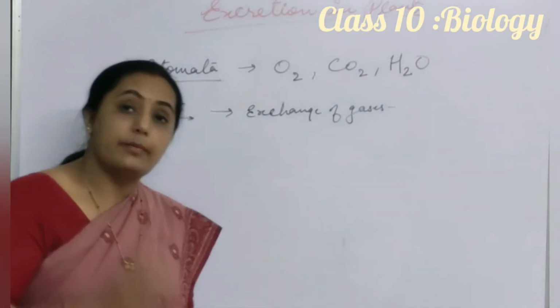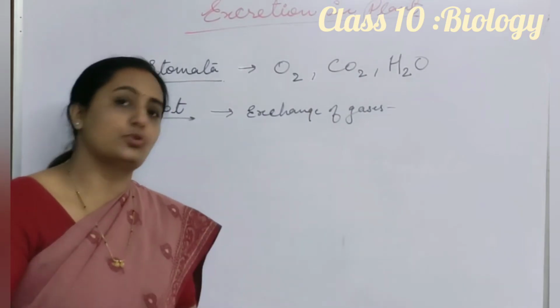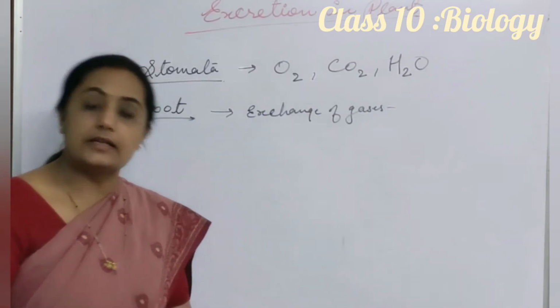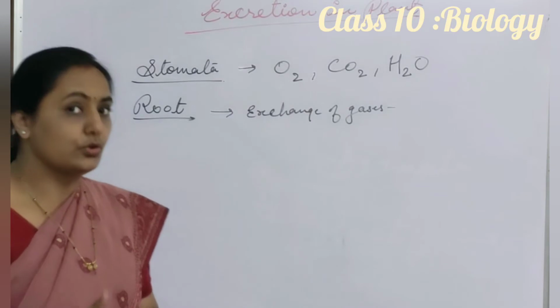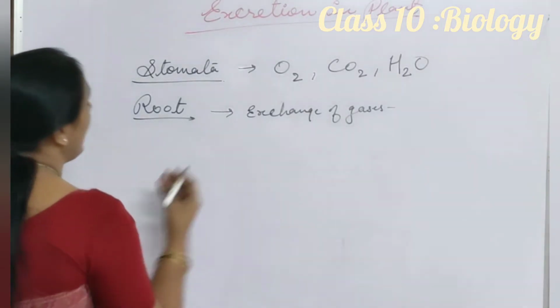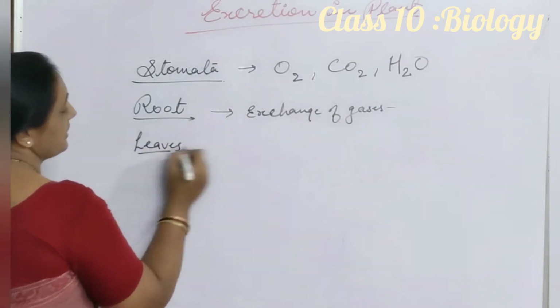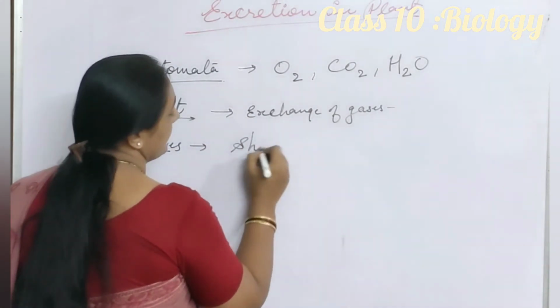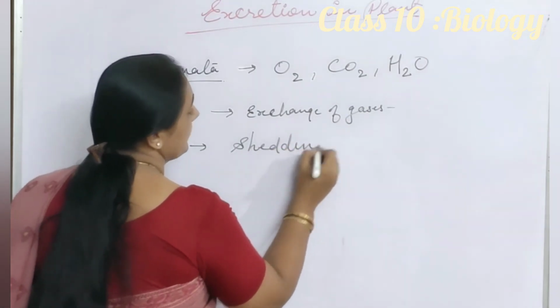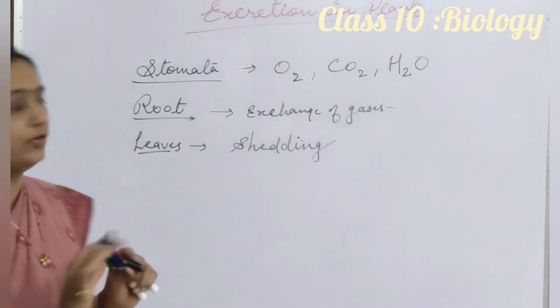Many times, material which is not supposed to be used by the plant is stored in roots, and that material is released through roots. Another thing, the plant releases waste material through leaves also, by shedding the leaves that store material. During shedding of the leaves, this material falls down.